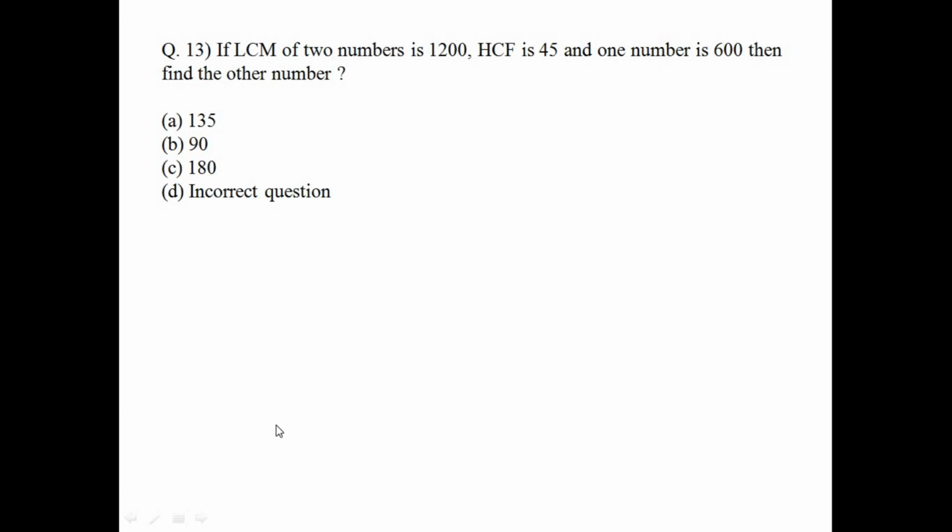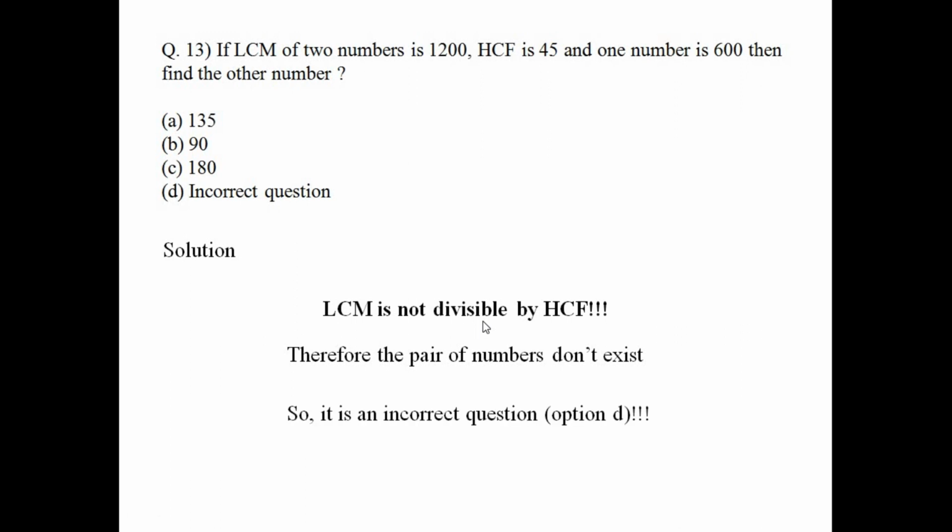But you can see here that 45 is not a factor of 1200. So the two numbers don't exist actually. So this is a tricky question. Most of you might remember the formula that HCF into LCM by one number is equal to the other number, but that is not correct here. So the answer is the incorrect question, option D.